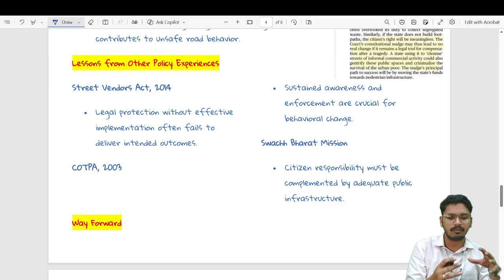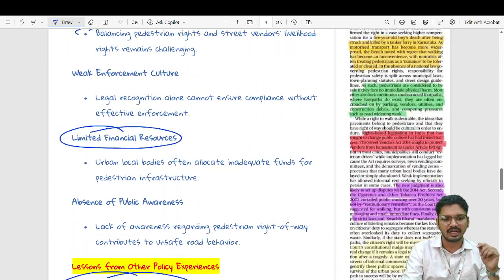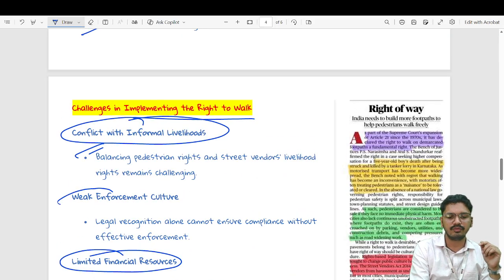Now, if we see some basic lessons from other policy experiments, so as to draw a holistic way forward, the first would be the Street Vendors Act 2014, where legal protection without effective implementation failed to deliver the intended outcome. The same which I was talking about in the weak enforcement culture.